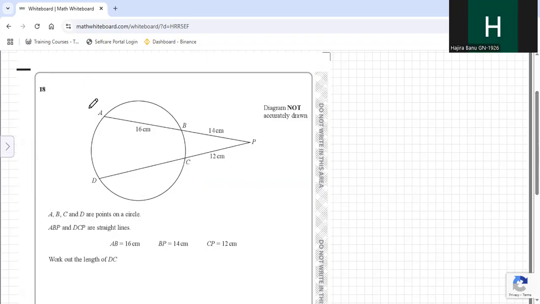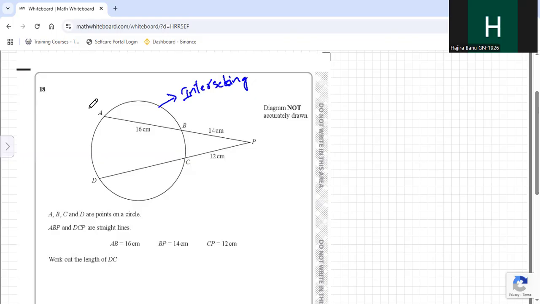Moving on to the next question. This is something related to the intersecting chord theorem. In the intersecting chord theorem, if this is the case, you know that... what is that theorem?